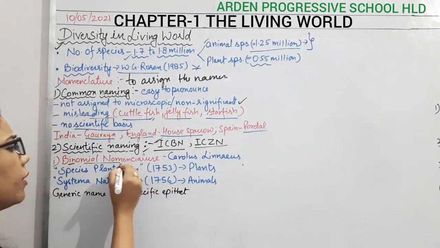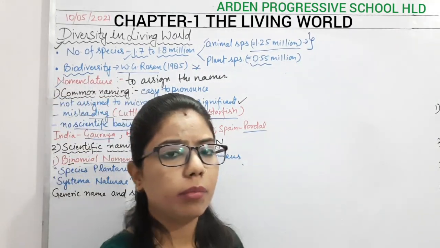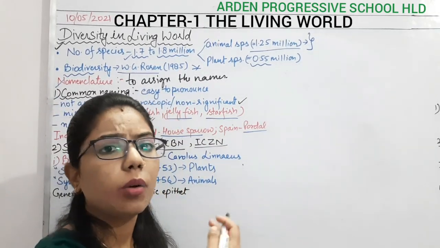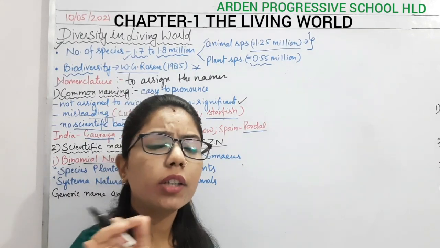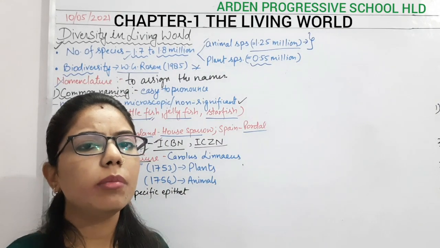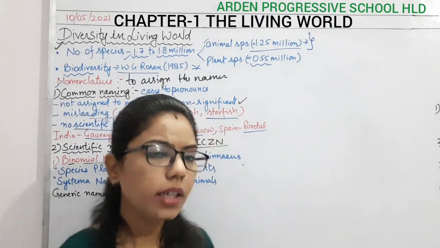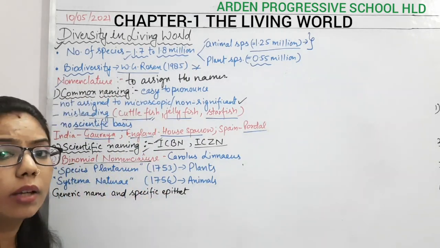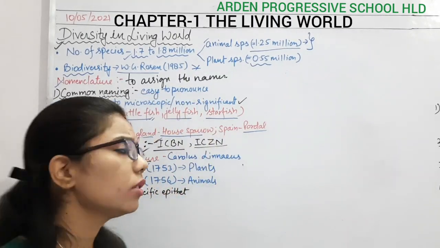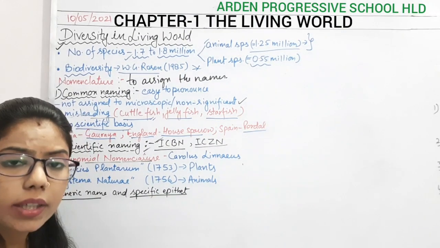Whenever we give a name on the basis of two components, for example, if we take a name like Sunita, this is the first name. If I take Grover, it will be the second name. So it becomes your name as well as surname. It has two components, right? In the same way, in binomial nomenclature we are talking about two components. What are these two components? They are the generic name and the specific epithet.